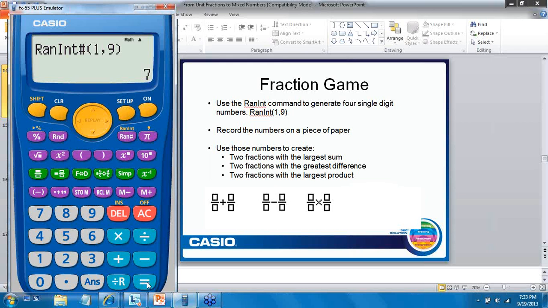If I wanted to generate two fractions that would have the largest sum using those digits, what would it be? If you come up with an answer, feel free to type it in the question box. Dee Dee, if anybody comes up with an answer for us, maybe you can share it with us as a group. All right, that sounds good. I'm watching for some answers. Again, we're looking to place these, and you can only use each digit once, once and only once.